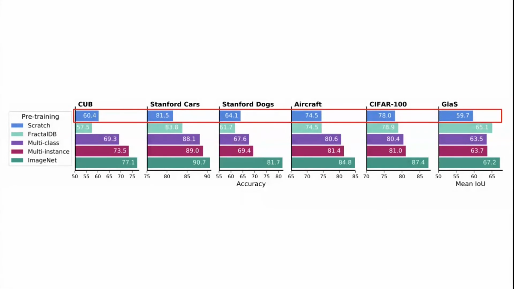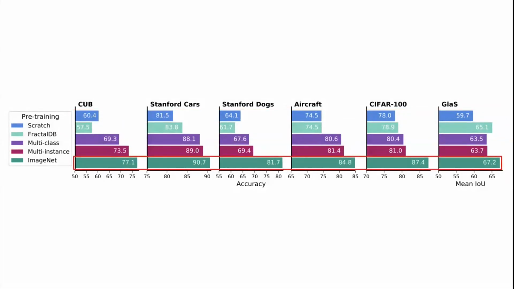Our fractal pre-training produces models that, when fine-tuned on natural image tasks such as fine-grained recognition, consistently yield results much better than training from scratch, and in some cases achieve performance close to that of ImageNet pre-training, all while avoiding the pitfalls and hassles inherent in using large natural image datasets.